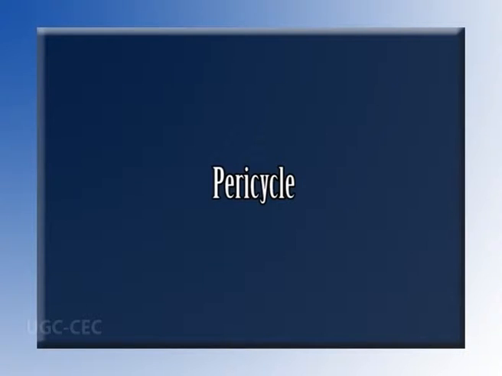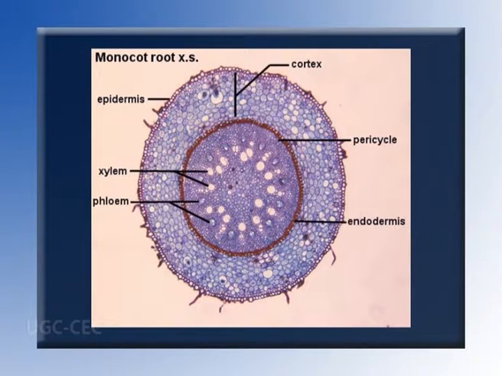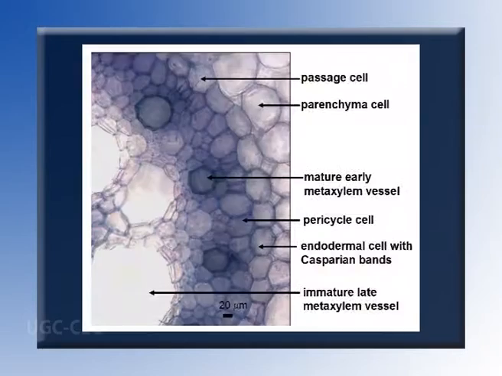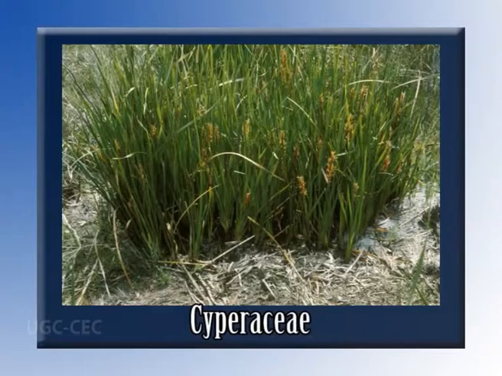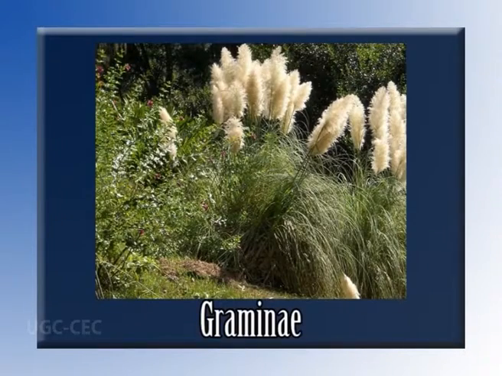Pericycle. The pericycle, which occurs beneath the endodermis, constitutes the outer boundary of the primary vascular cylinder of the roots. It is usually a complete ring of cells, but sometimes its continuity is interrupted opposite the xylem elements, as in Cyperaceae and Gramineae, or opposite the phloem elements, as in Potamogeton. Generally, the pericycle consists of one or more layers of thin-walled parenchymatous cells, but a multiseriate thick-walled pericycle occurs in Salix and Smilax.